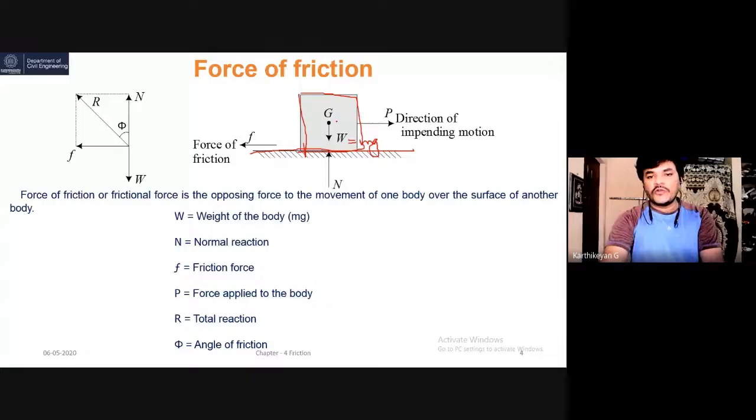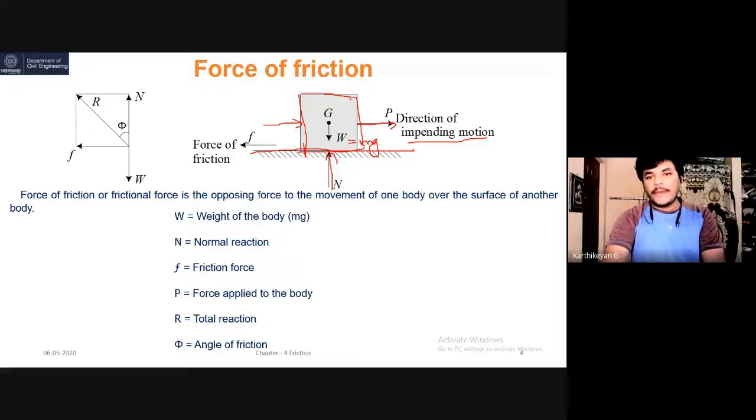Because of this downward load there is an upward normal reaction, and only then is the block in equilibrium. Now I am going to apply a horizontal or lateral force on the block to pull it. Otherwise I can push the block also; both are the same, because according to the principle of transmissibility, this force is equal to this force. This is the direction of impending motion.